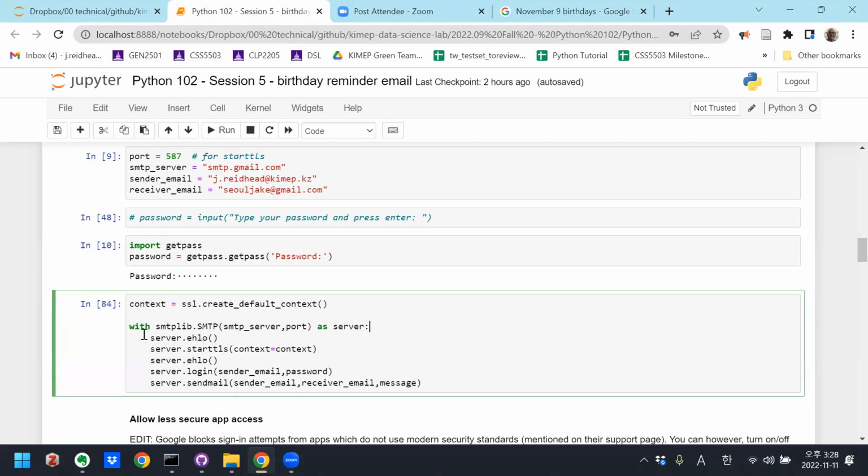As server, this server.ehlo is like making initial contact with the server. This starts the TLS connection. This verifies that you have this connection, and then you log in using your sender email and your password, which you've entered up here. Once you've logged in, then you can call the sendmail function, okay? To send mail, you need your sender email, the receiver email, and the message in that order.